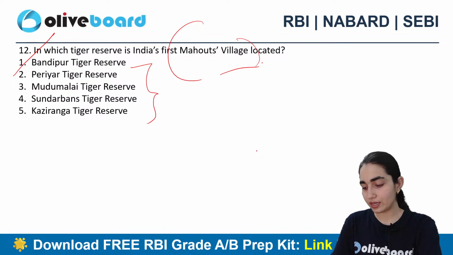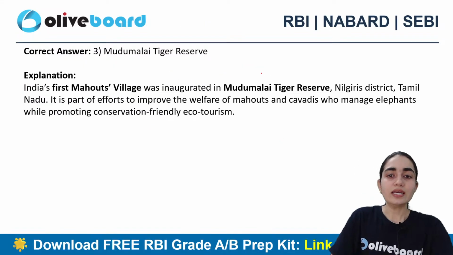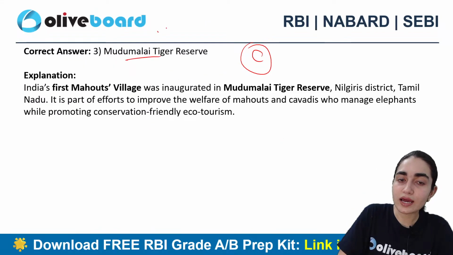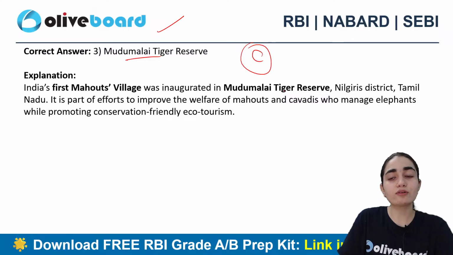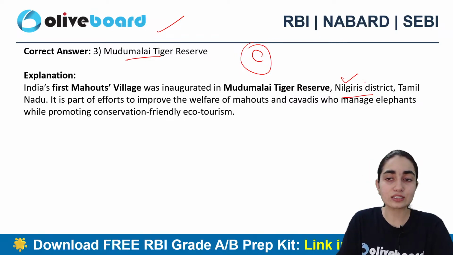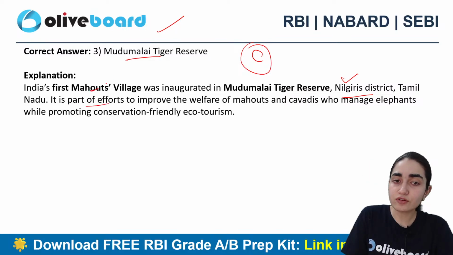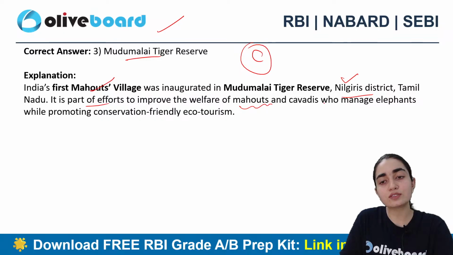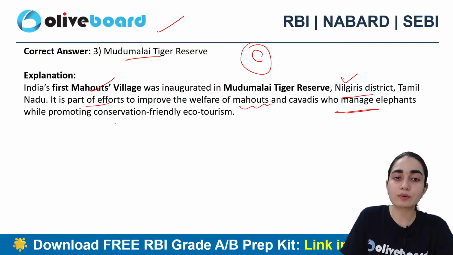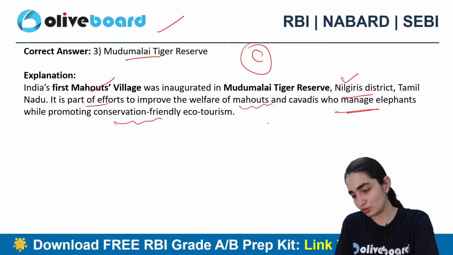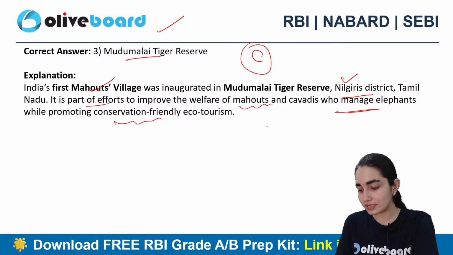12th says A. Okay. Anyone else? 12th says D. All right. Anyone else? Alright, so C is the correct answer. That is Mudumalai Tiger Reserve, Nilgiris district of Tamil Nadu. It's a part of efforts to improve the welfare of mahouts and kavadis, to manage elephants while promoting conservation-friendly ecotourism also, right? Correct Aditi, C is the correct answer.